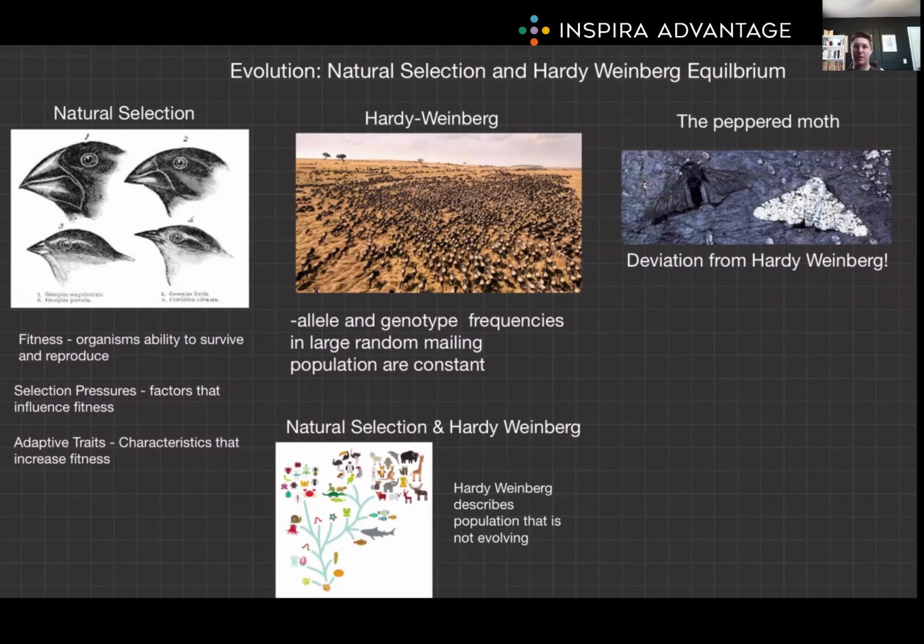Today, we're sharpening our focus on the pivotal concepts of natural selection and Hardy-Weinberg equilibrium. These are both key terms for evolutionary biology, which you'll need for the MCAT. Understanding these principles, though, not only prepares you for the MCAT, but also will enrich your grasp of mechanisms driving biological diversity, which as a scientist, it's really important to know. So let's dive into natural selection.